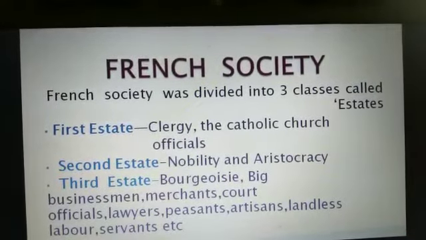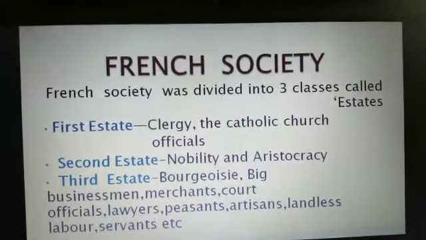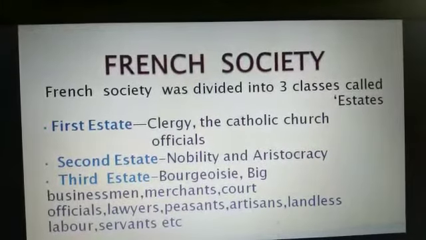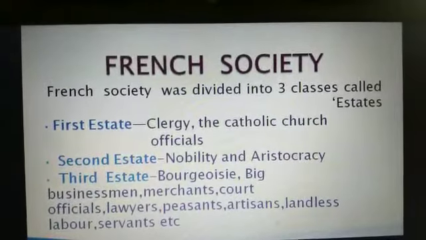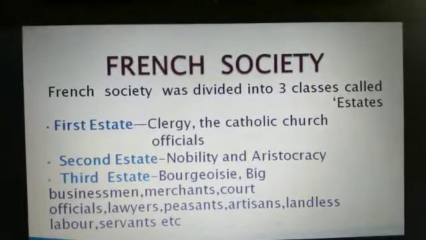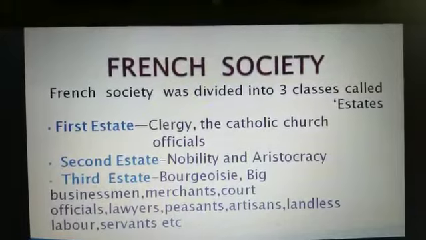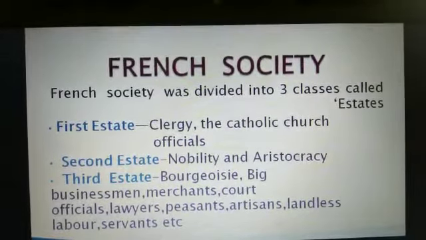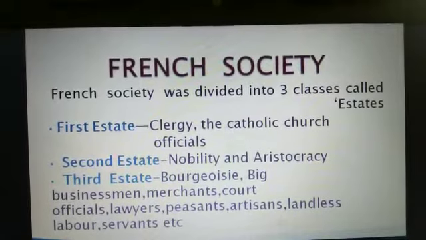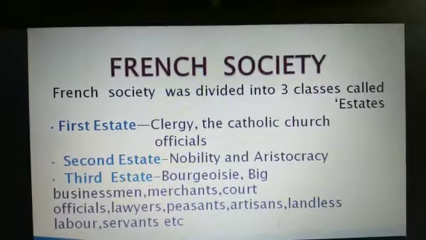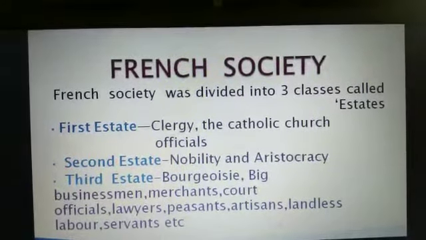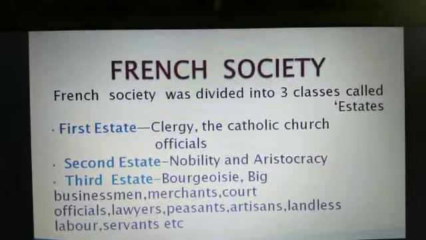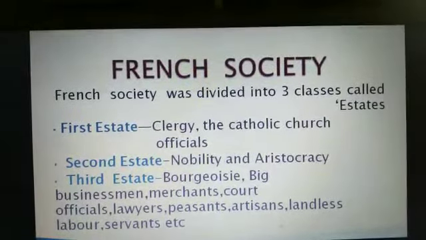The second state consists of the nobility and aristocracy. As you know, the second state are the nobility and aristocracy, those who are called the VIPs. The third state is the bourgeoisie: big businessmen, merchants, court officials, lawyers, peasants, artisans, landlords, laborers, servants. That means all the common people are in the third state.